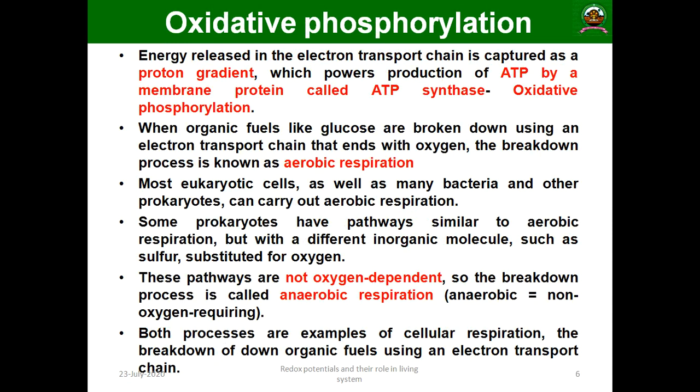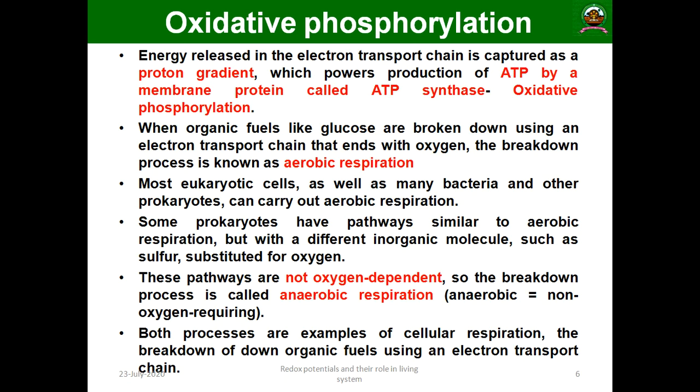In the case of oxidative phosphorylation, the energy released by the electron transport system is captured as a proton gradient. When the electrons are transported, similarly the protons are transported, so outside the membrane there is a positive charge and inside the membrane there is a negative charge.